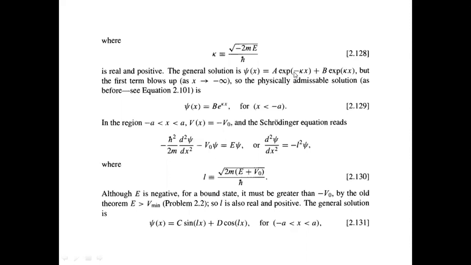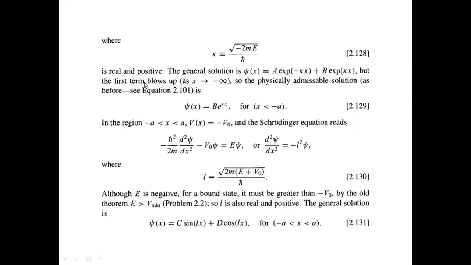Now we'll have to see what are the physically admissible solutions that are possible. So we need a solution that is consistent at infinities. When we substitute minus infinity, you see that the first term blows up.